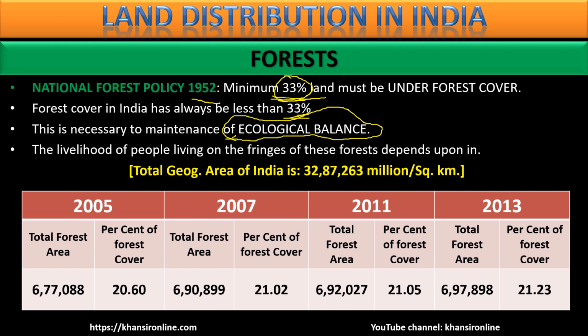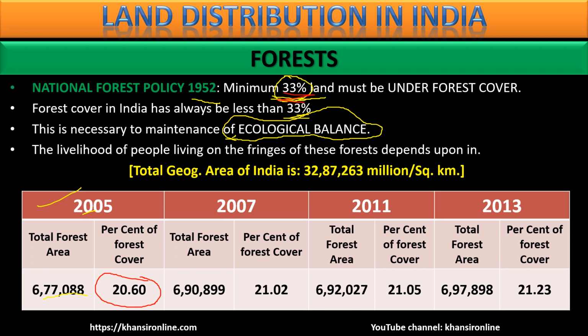Okay, 32 lakhs 87,263 million square kilometer. This data I have collected from Government of India's website. In 2005, what area was under forest cover? 6,77,088 square kilometer. That was only 20.60% of total land in India under forest cover. We are much away from the desired 33%.